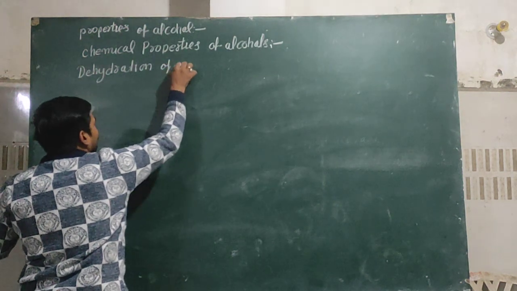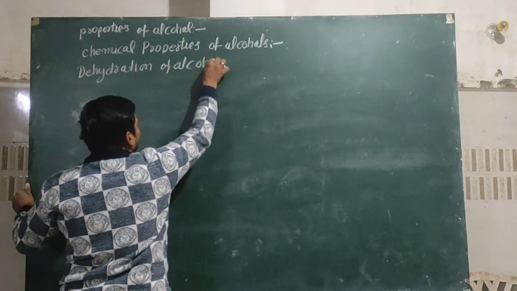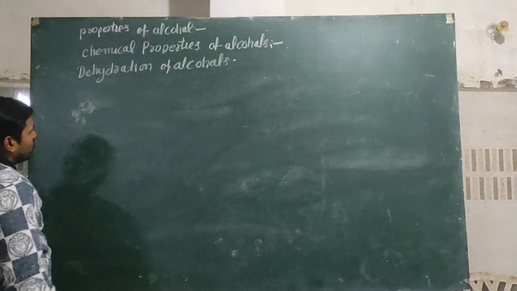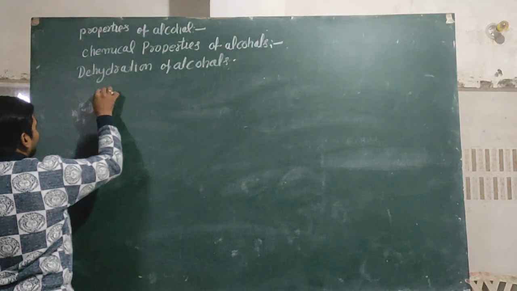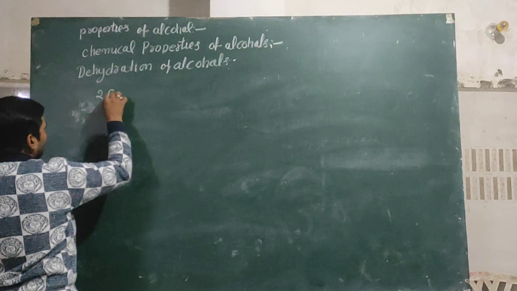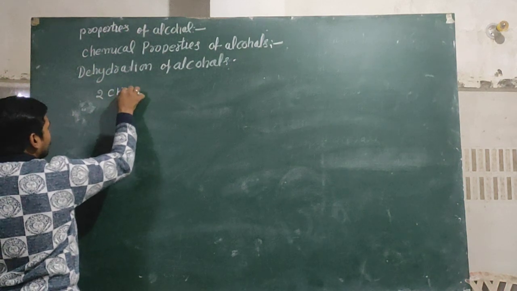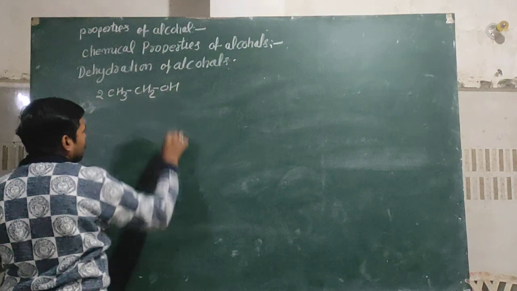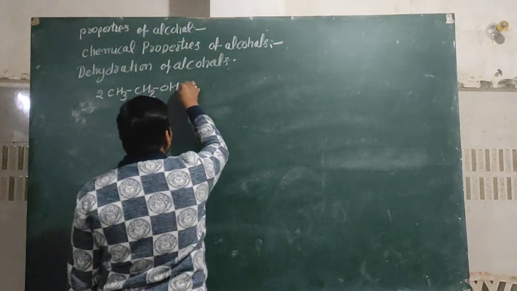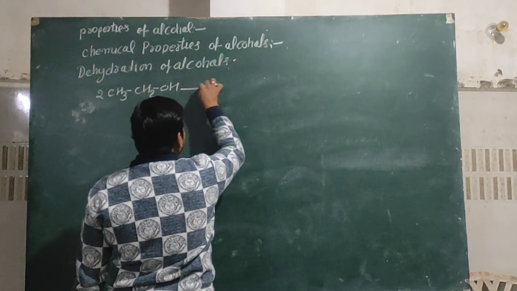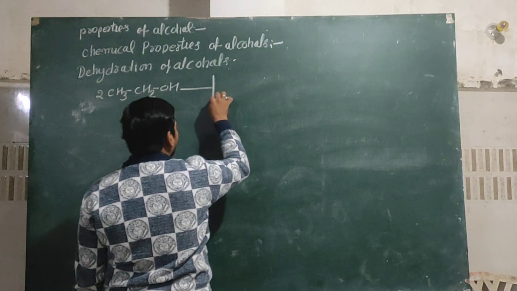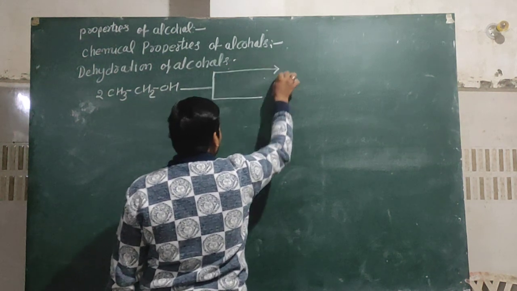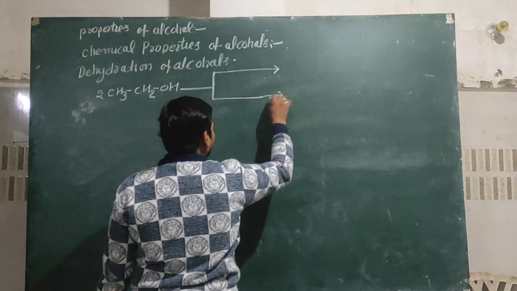Dehydration of alcohols. Okay, you can see here when 2 mole of ethyl alcohol, CH3CH2OH, react with conc H2SO4, at different temperature but same catalyst.